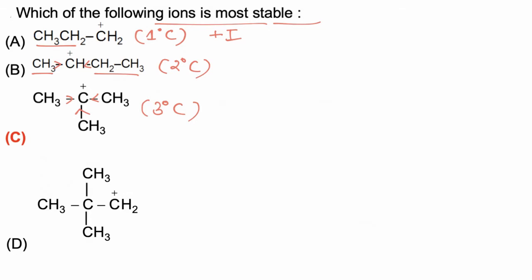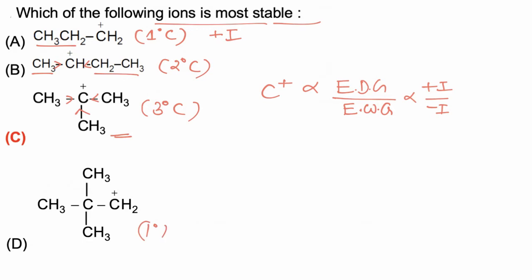Stability of carbocation can be explained on the basis of the number of electron donating groups. The higher the number of electron donating groups, the higher is the stability of the carbocation, and it is inversely proportional to electron withdrawing groups, so directly proportional to plus I and inversely proportional to minus I. Now the tertiary carbocation has 3 plus I donating groups, so this is most stable. While option D is a 1 degree carbocation. Among 3 degree, 2 degree and 1 degree, 3 degree is most stable, and hence the correct answer is C.